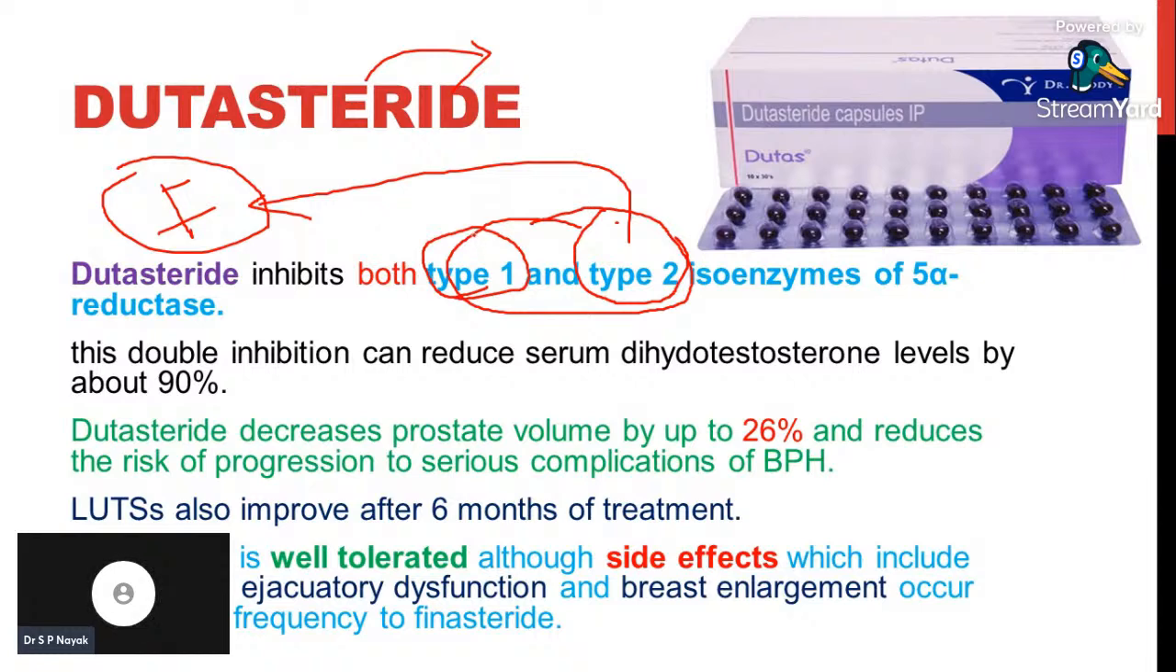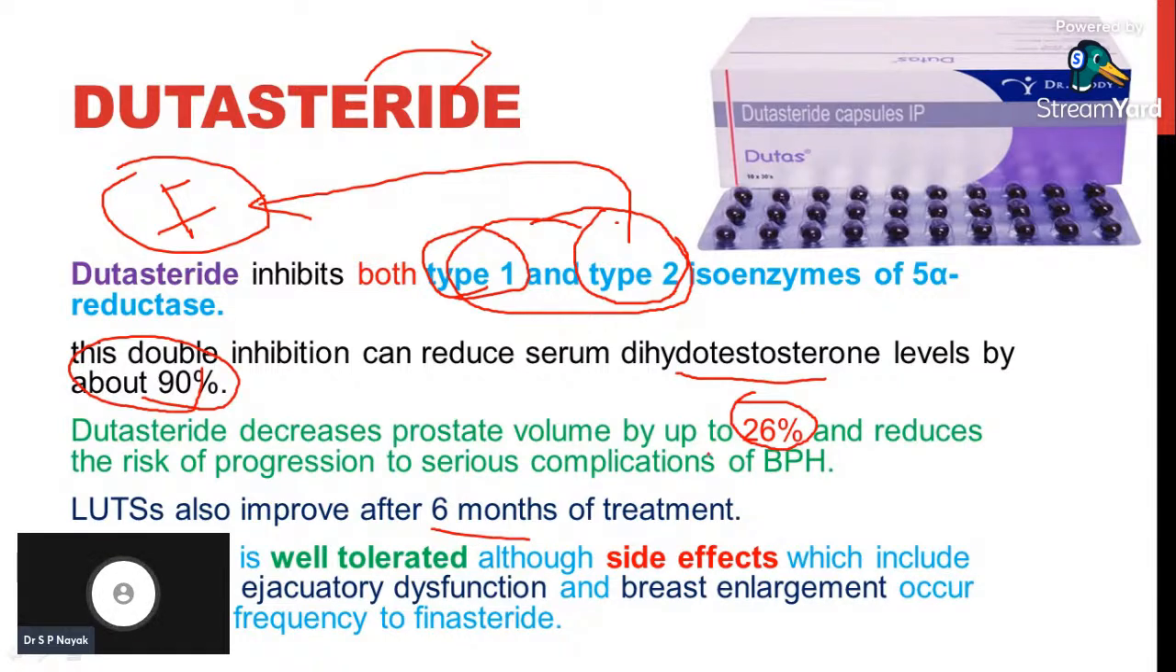Dutasteride inhibits both the enzymes. Okay, this double inhibition can reduce serum dihydrotestosterone level by 90%. Because it is inhibiting both the enzymes, 90% of dihydrotestosterone is decreased in the body, and dutasteride decreases prostate volume by 26%, which is very less compared with finasteride. And dutasteride therapy can decrease the size of the prostate gland after 6 months. We can easily see the lower urinary tract symptoms are relieved when these drugs are given.